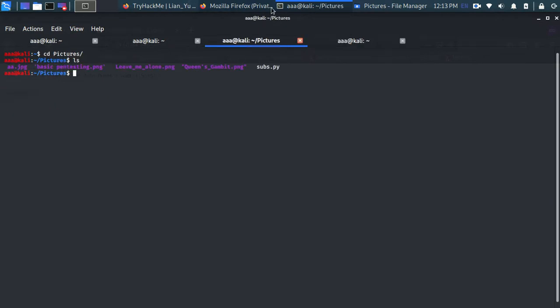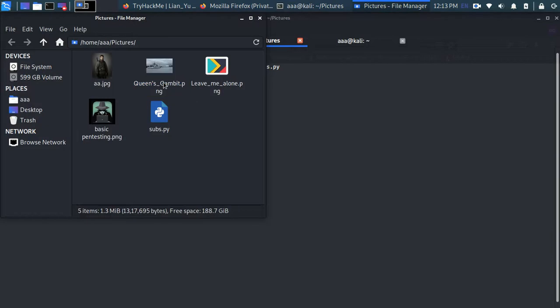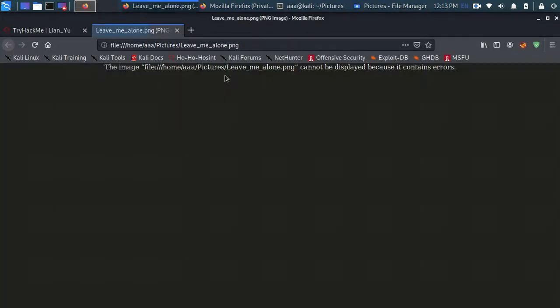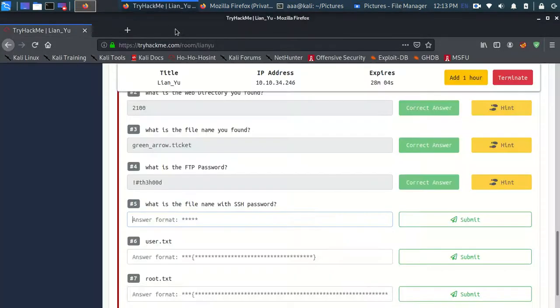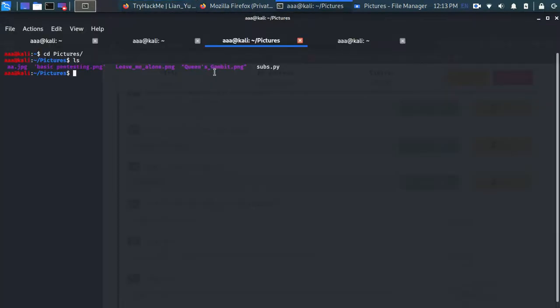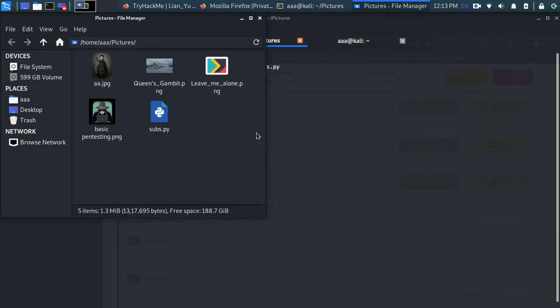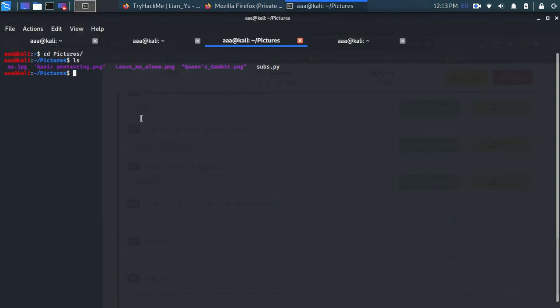So of these files I can open these two, but I can't open this because it contains errors. So let's try and solve the error. The basic guess I have is maybe the header is wrong, because why else would it not open?